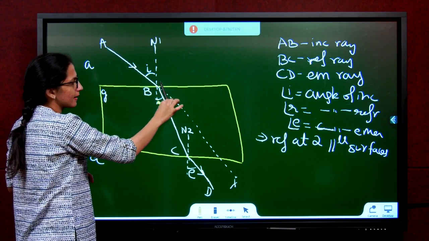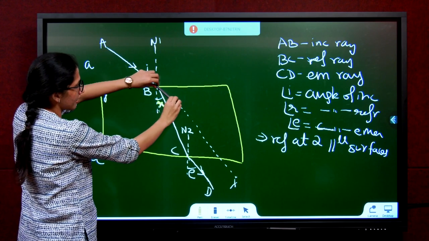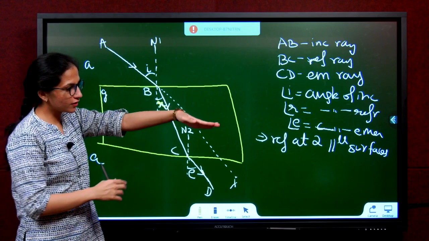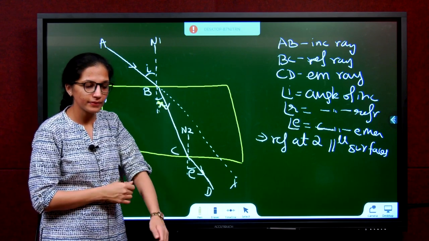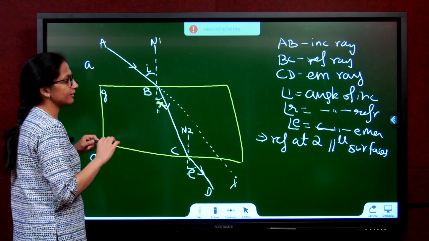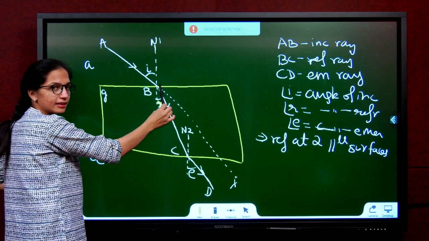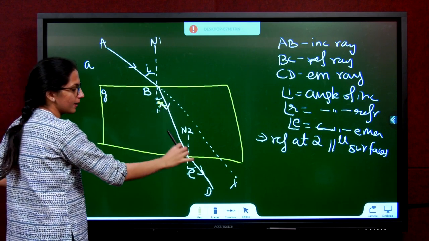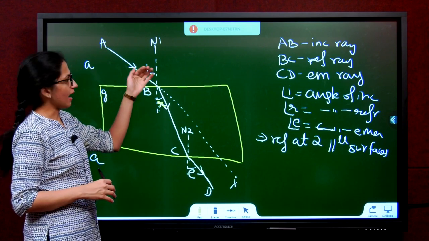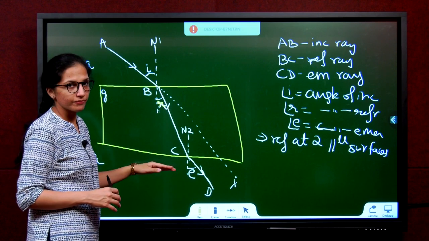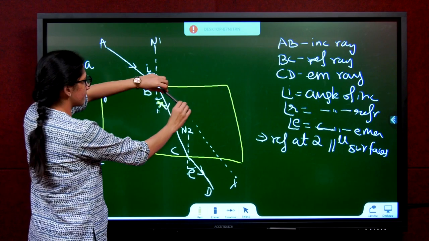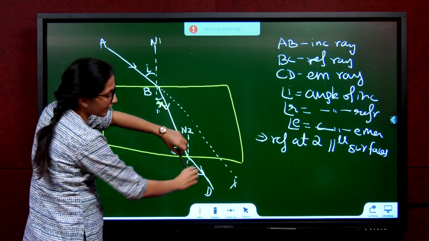Now, observe one thing. This ray, let's say it's bending by 10 degrees. When it's coming here, it bends back by 10 degrees. However much it bends when entering a denser medium, that much it will bend away when it enters a rarer medium. Listen carefully. So the extent of bending at this surface and this surface are the same but in opposite directions. Let's say it's bending 10 degrees here. Here it will bend 10 degrees this side.